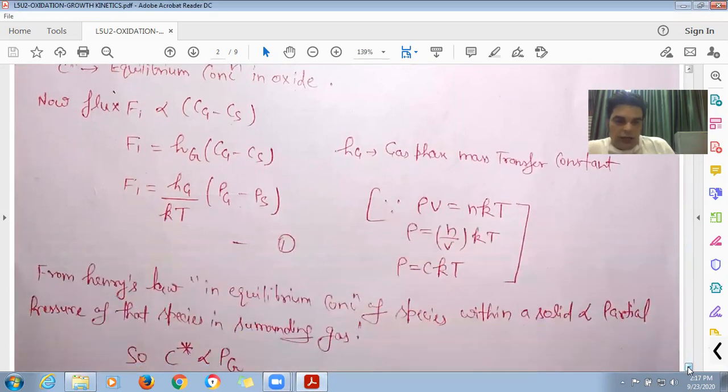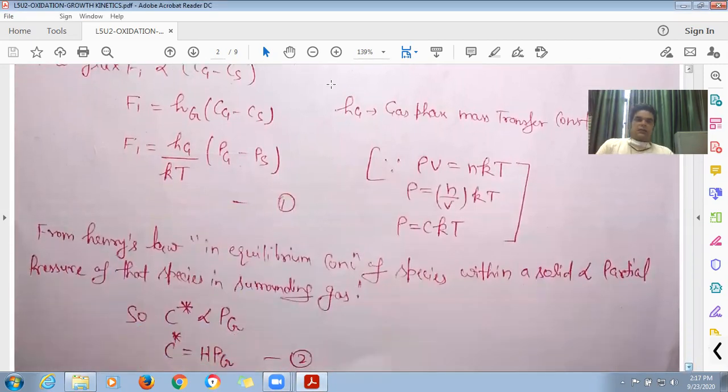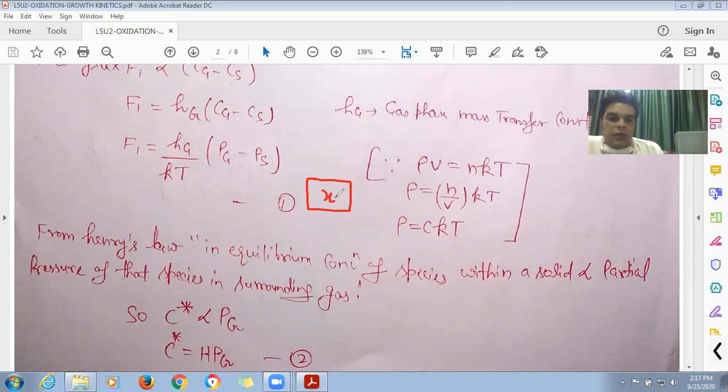Henry's law basically says, suppose we have a solid, and within this solid there is some species, let's say X. The equilibrium concentration of this species inside the solid is proportional to the partial pressure of the species in the surrounding gas.